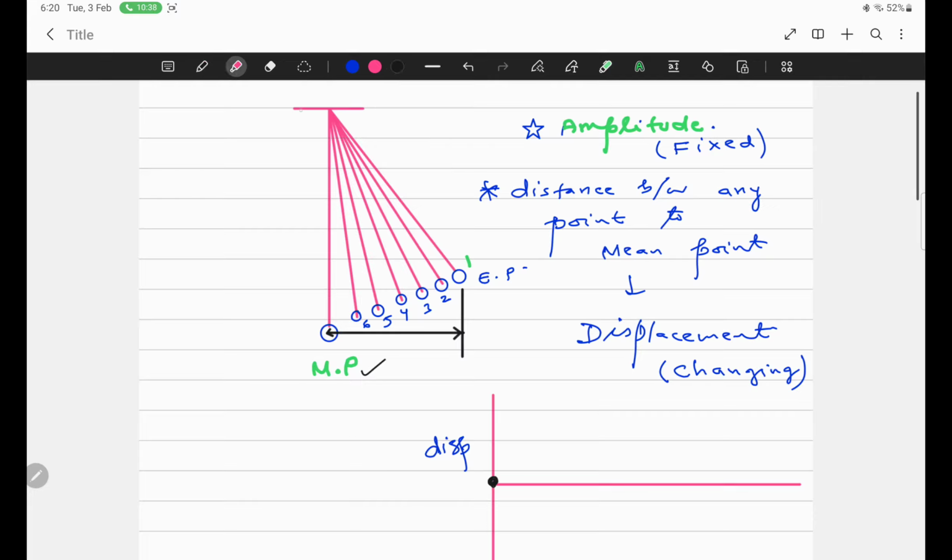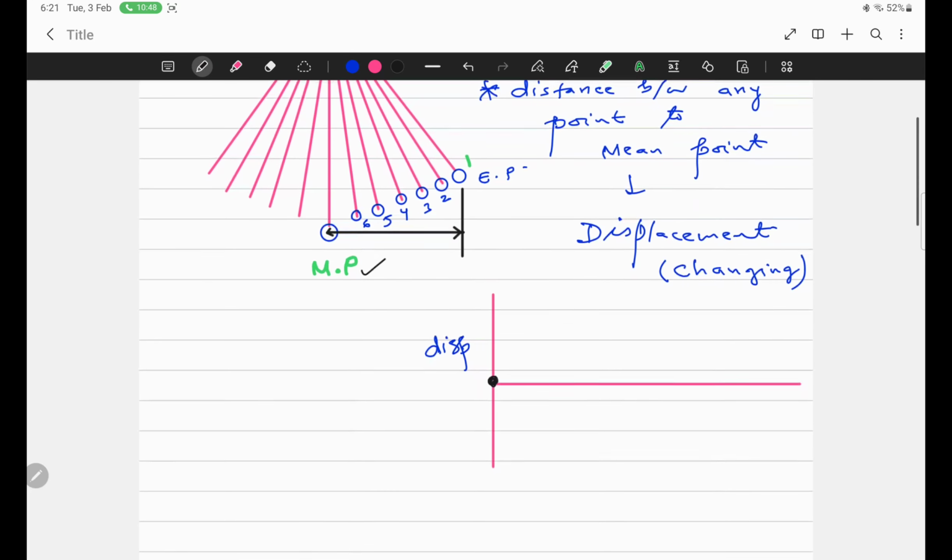When the object is moving away from the mean position, its displacement is increasing. When an object moves towards the extreme position, its velocity is decreasing.